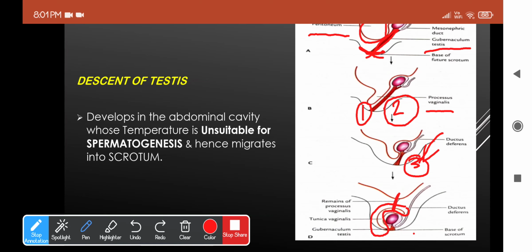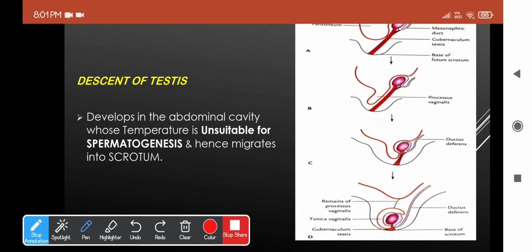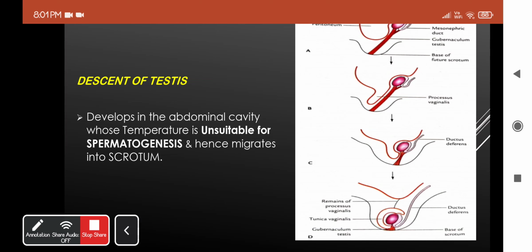First, there is formation of the processus vaginalis, which is the fold of peritoneum, followed by gubernaculum testis formation, which then contracts and tends to pull it down. On reaching the position, the processus vaginalis will form into tunica vaginalis. Okay, so this was about the process, how the descent occurs.